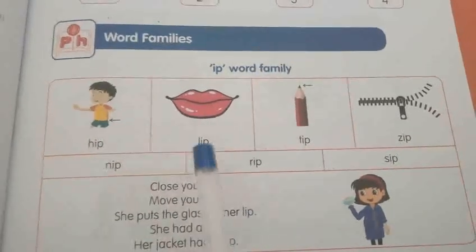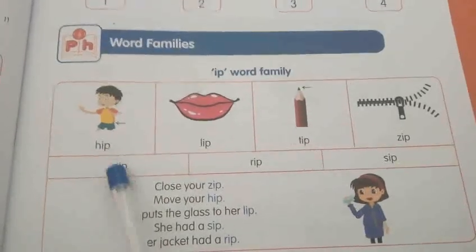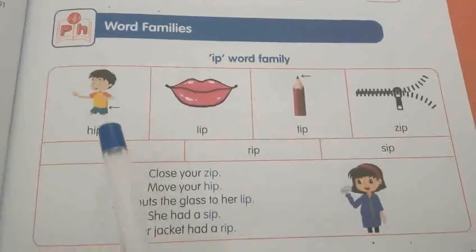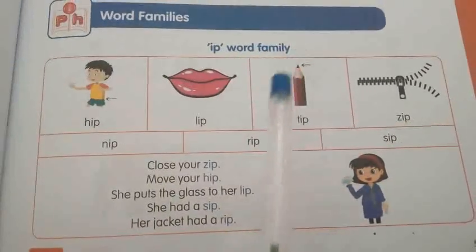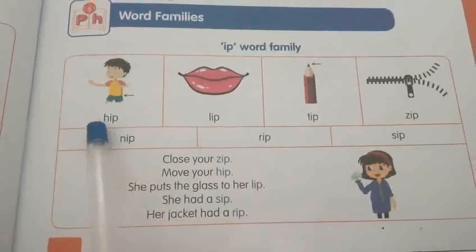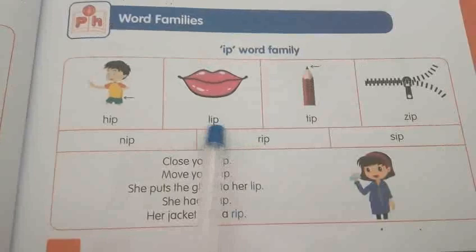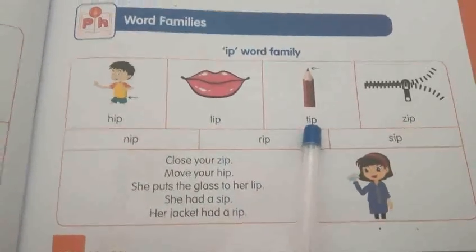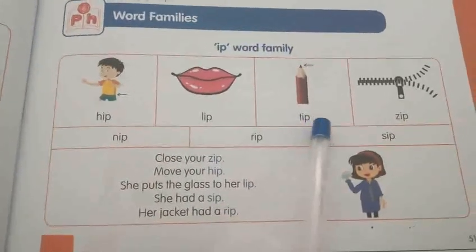From this, I will say one letter and after that we will read the word. At home, you will use your left hand, okay? You will read this word, okay? Yes. ip word family. H, ip, hip. H, ip, hip. Next, lip, lip. Tip, tip.